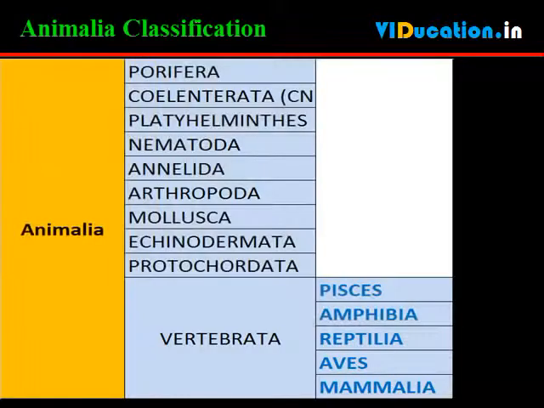These are organisms which are eukaryotic, multicellular and heterotrophic. Their cells do not have cell walls. Most animals are mobile. They are further classified based on the extent and type of the body design differentiation found. Animalia is classified into Porifera, Platyhelminthes, Nematoda, Annelida, Arthropoda, Mollusca, Echinodermata, Protochordata, and Vertebrata. Again, Vertebrata is divided into Pisces, Amphibia, Reptilia, Aves, and Mammalia.